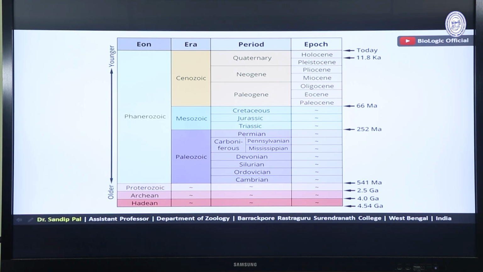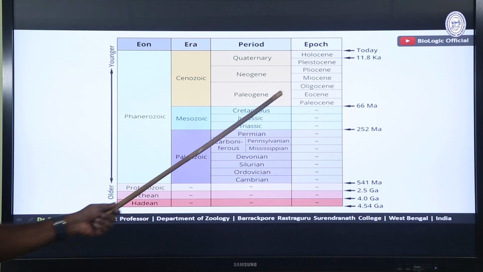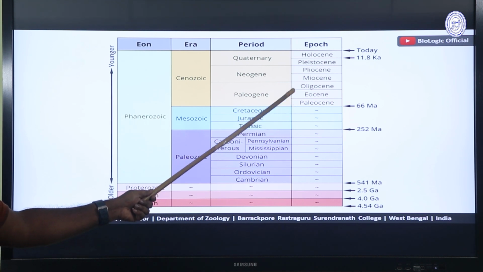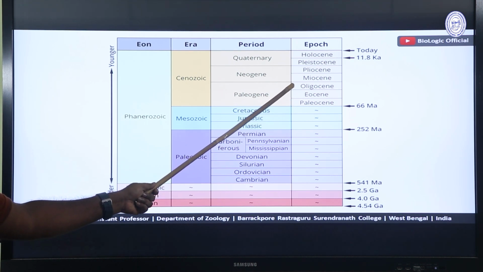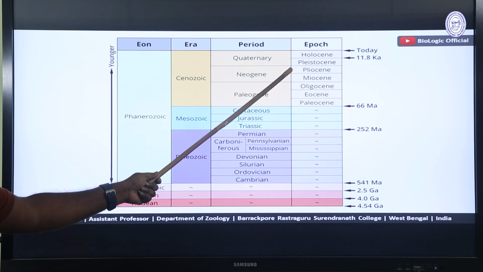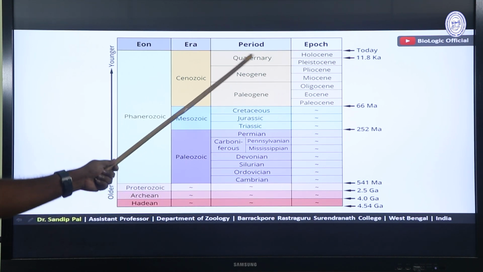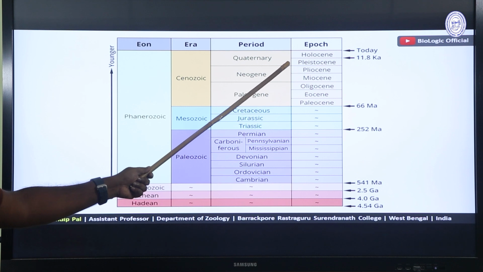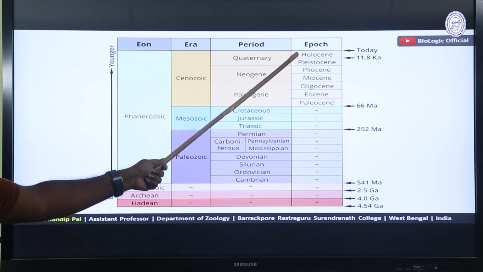There are several epochs under Cenozoic era. These are Paleocene, Eocene, Oligocene, Miocene, Pliocene, and under Quaternary period there are two epochs, Pleistocene and Holocene.